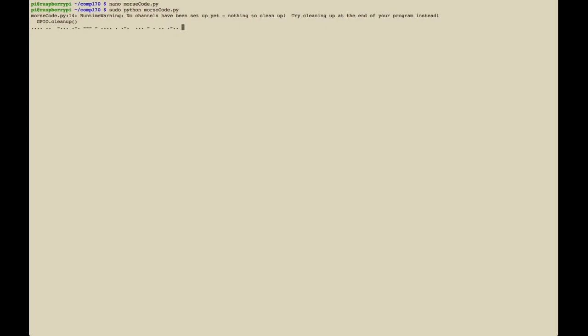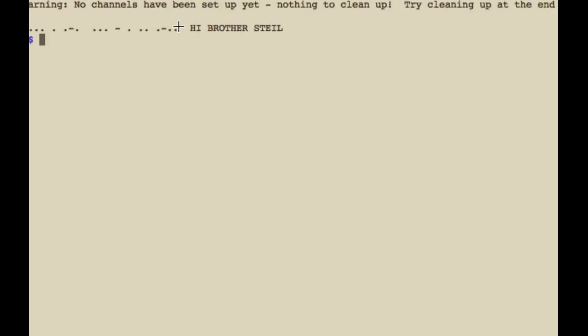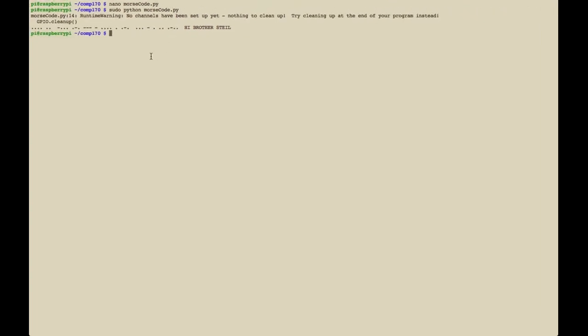And now holding down the button for 4 seconds to end the program and translate the line. And there it is with a special message. Lab 10, Morse code.